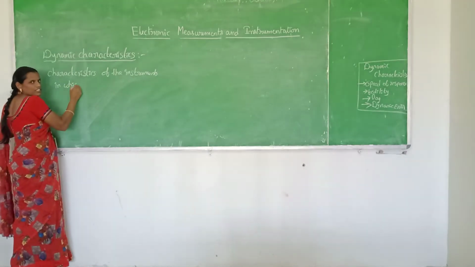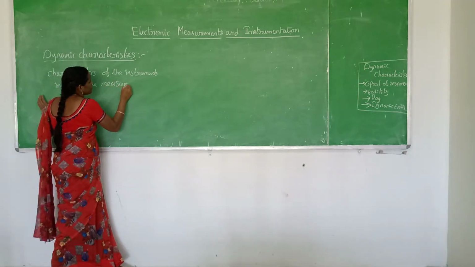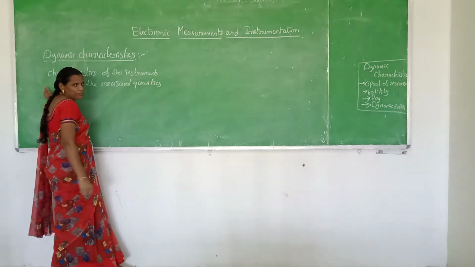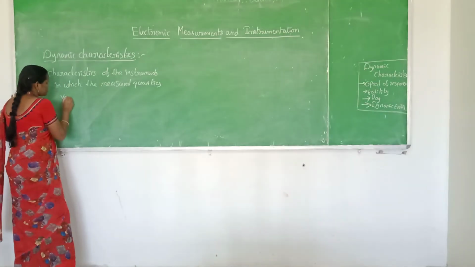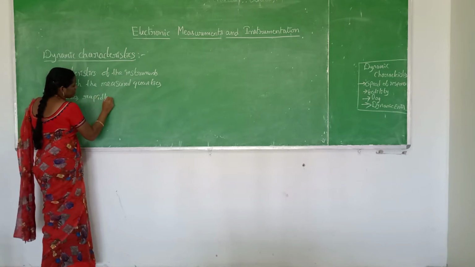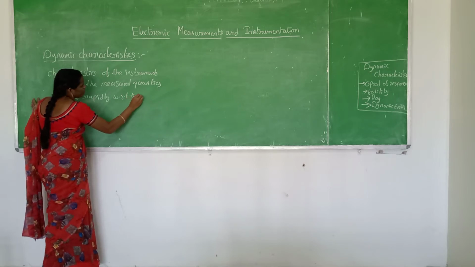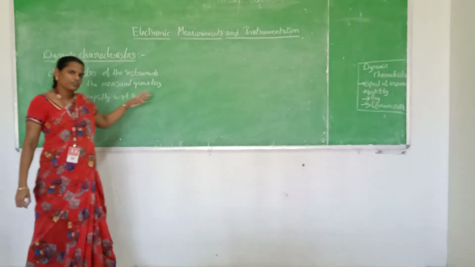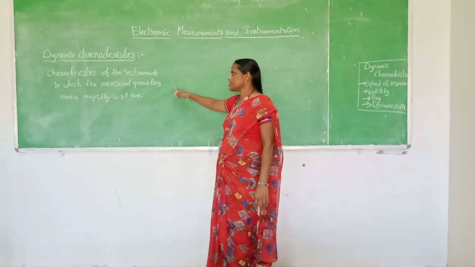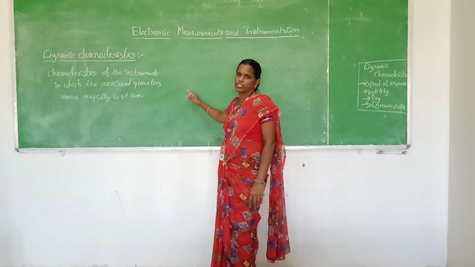in which the measured quantities, which may be of anything, vary rapidly with respect to time. These measured quantities may be temperature, humidity or pressure or anything that can be considered a physical quantity. For these physical quantities we are using the measurements. So these measured quantities can change rapidly with respect to time.